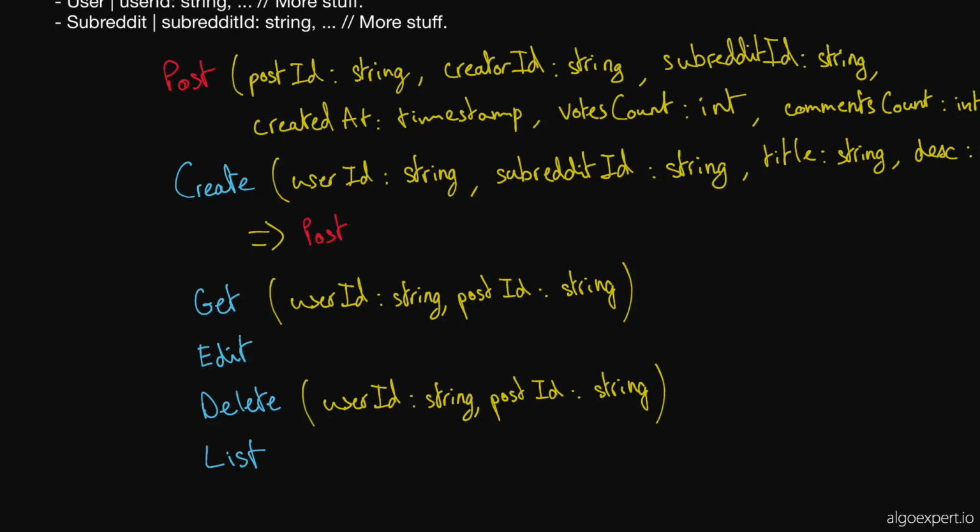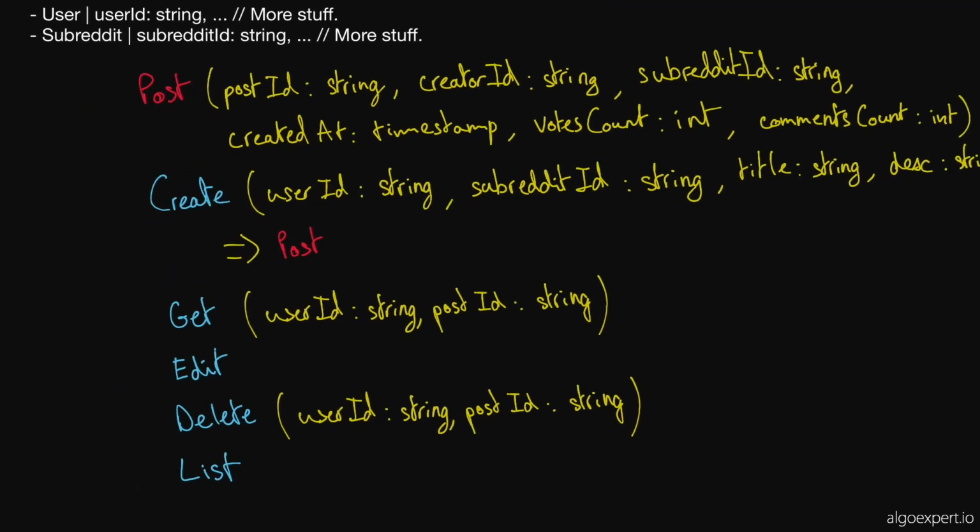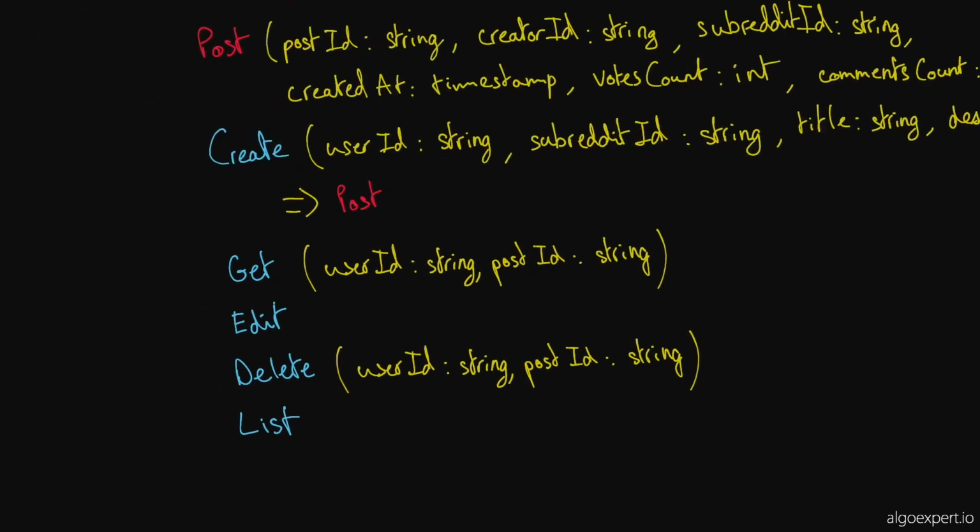And then editing is going to look very similar. The only thing it'll take in extra are the fields that you can actually edit, and those would be title and description. So I think I'm actually going to paste the same thing that we were dealing with here. So let me paste that again.